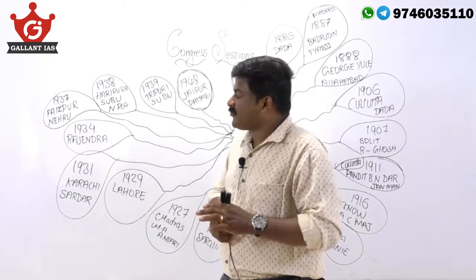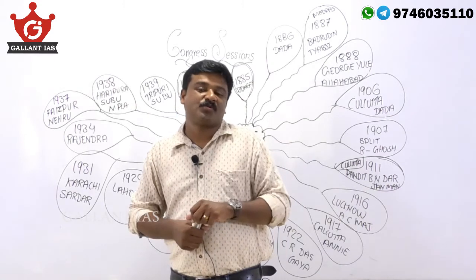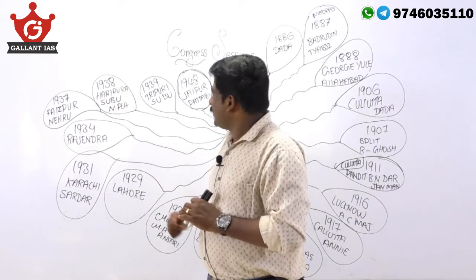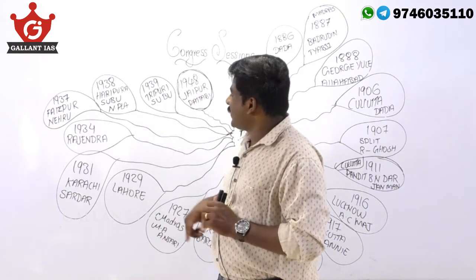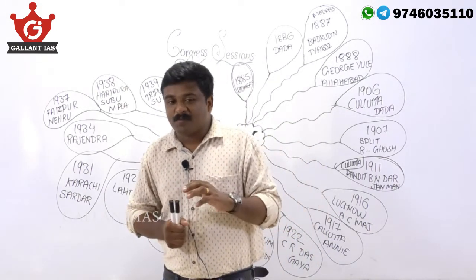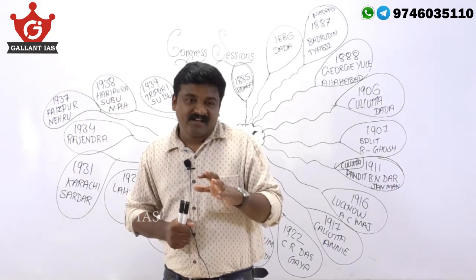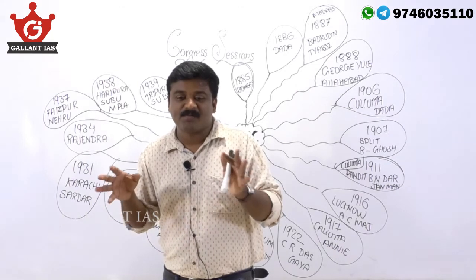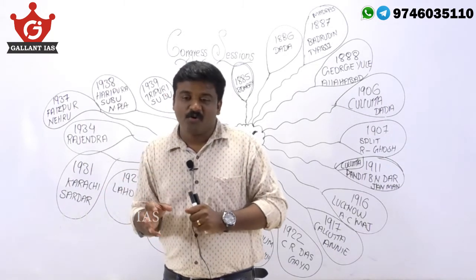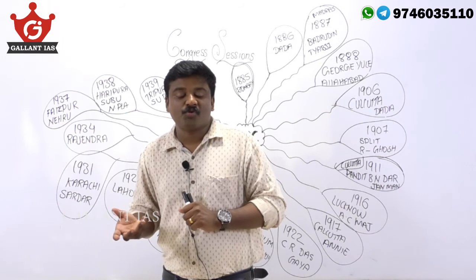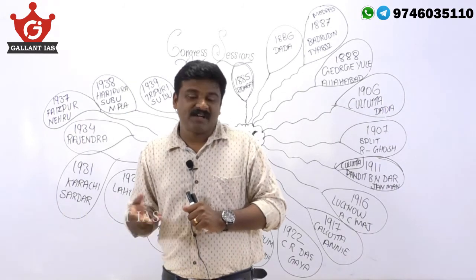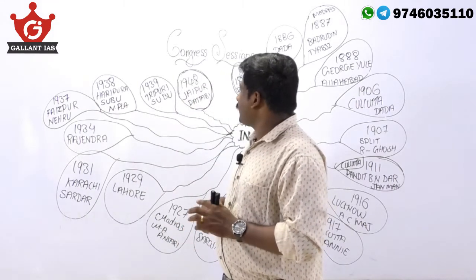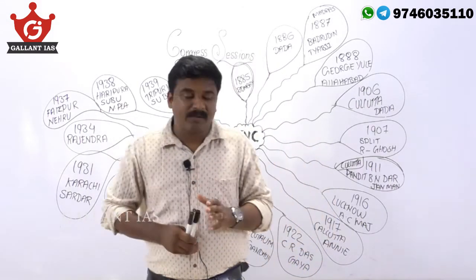The 1939 Tripuri session, which is headed by Subhash Chandra Bose. But the problem is, Pattabhi Sitaramayya, Gandhiji's candidate, was defeated. Subhash Chandra Bose was elected as the president of the Tripuri session. But due to pressure, Subhash Chandra Bose had to resign. And later he formed the Forward Bloc. Okay, he formed the Forward Bloc. 1948 Jaipur session, which is headed by Pattabhi Sitaramayya.